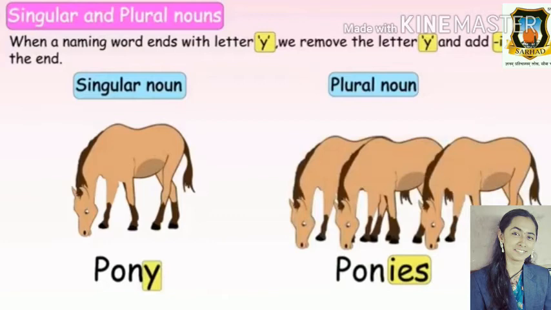Here is next example. Pony, and ponies is plural noun. Pony is singular noun, and we have removed the y and added ies to make plural noun of pony. So pony is singular noun, and ponies is plural noun.